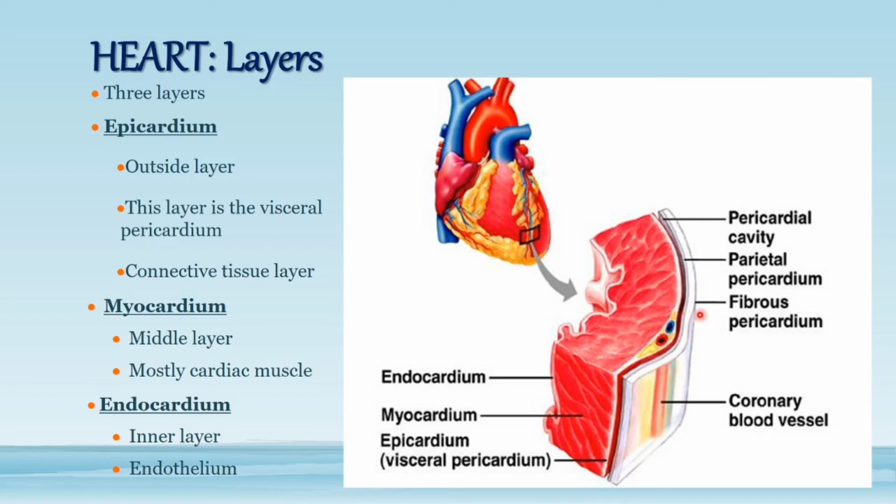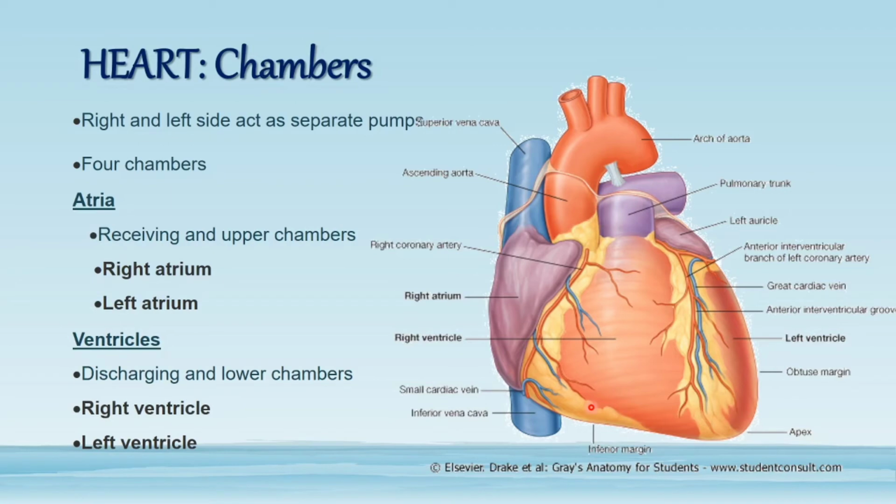We have fibrous pericardium and serous pericardium; the serous pericardium consists of parietal pericardium and visceral pericardium, and the visceral pericardium makes the epicardium. So innermost is the endocardium, myocardium in the middle, and the epicardium outermost. These are the three layers of the heart wall.